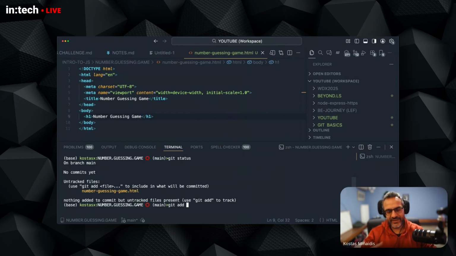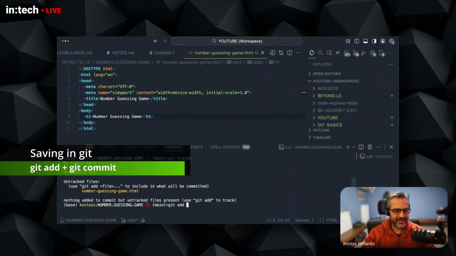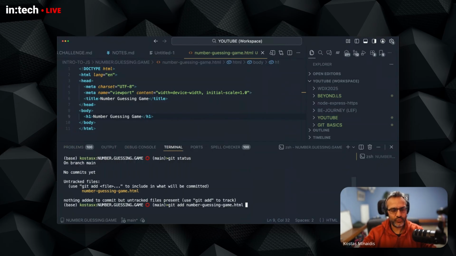In Git, saving a file or taking a snapshot, a commit, uses two commands, git add and git commit. So I'm going to run git add with the file name to stage this, to prepare this for saving. This is step one for saving in Git. And then git commit, I'm going to create a message like "added". This is actually going to create a commit and save this, take a snapshot and save these changes with an accompanying message that will remind me that at this point in time, I added an HTML boilerplate.